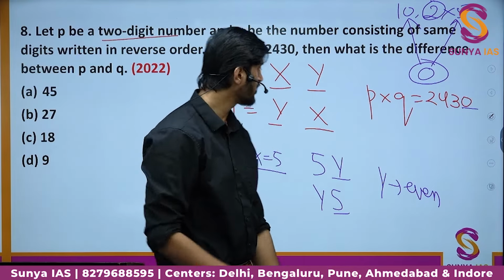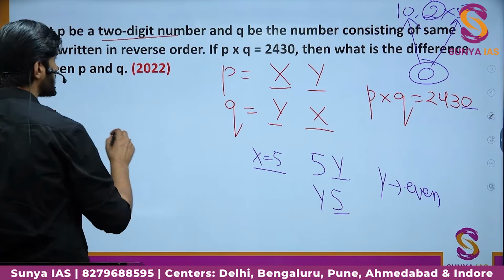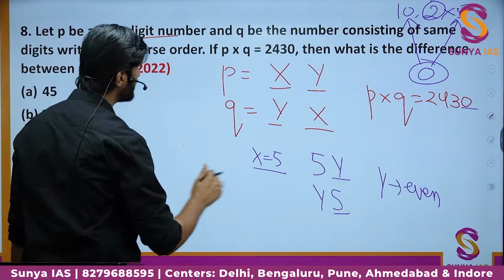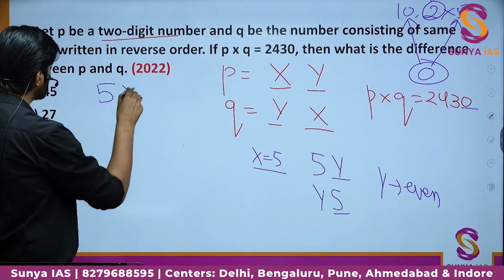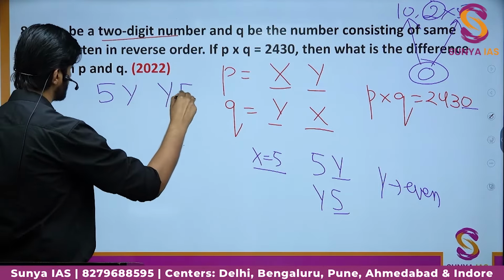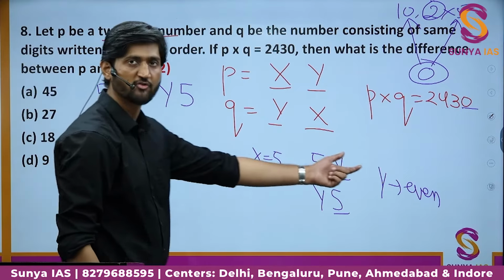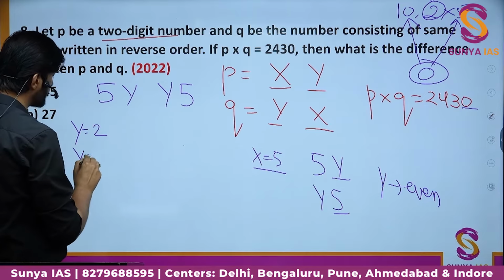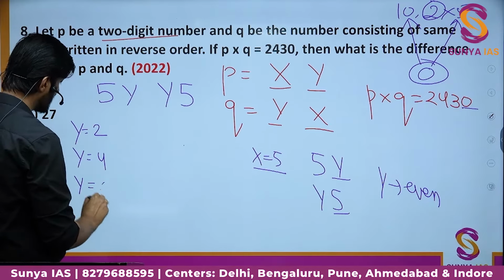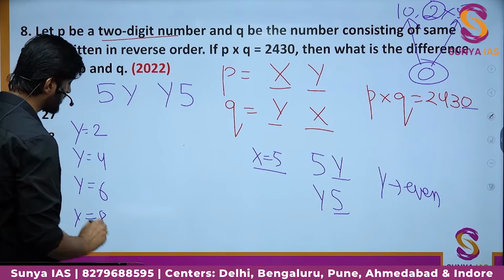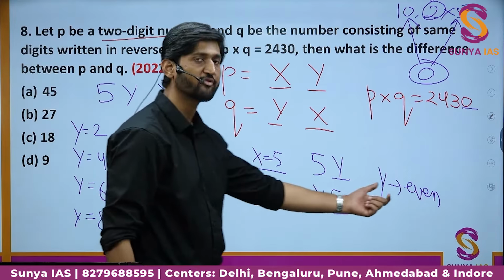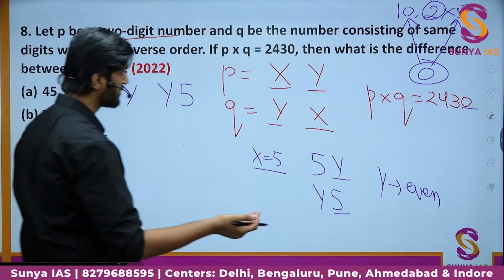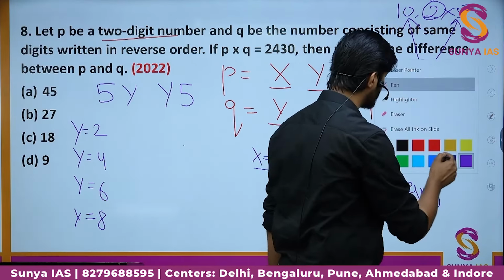So now what we have is simply this: we have the value of x as 5, so the numbers will be 5y and y5, and we can try for even values of y, that is, we can check for y equal to 2, y equal to 4, y equal to 6, y equal to 8. These are the only 4 values for which we'll check. We'll not check for y equal to 0, because as I told you, it will become a 1-digit number then. These are the possible values of y.